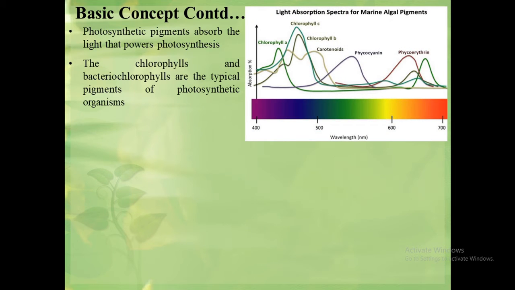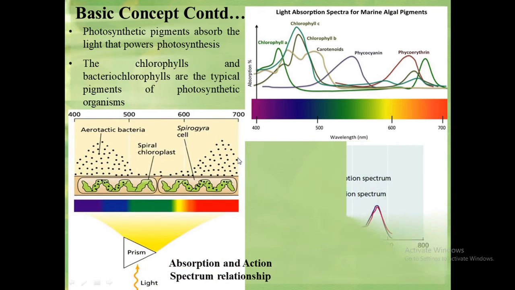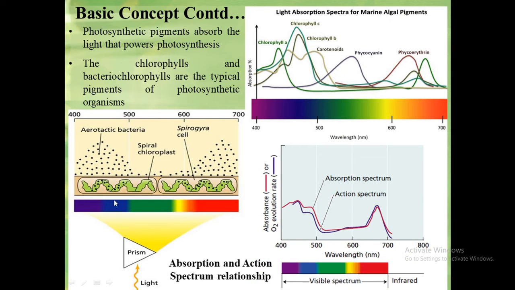The graph shows that different pigments absorb light at different wavelengths. It means they have different absorption spectra. The amount of absorption shows different levels of action of the pigment. It can be represented by the action spectrum. The action spectrum represents the magnitude of response of a biological system to light as a function of wavelength. The action spectrum is important to understand the amount of photosynthesis.